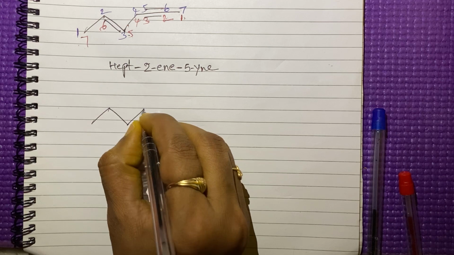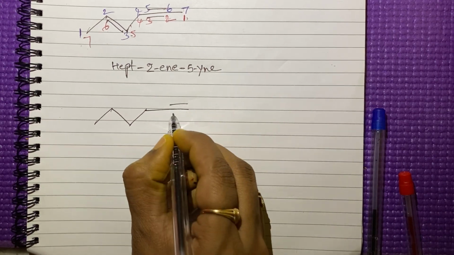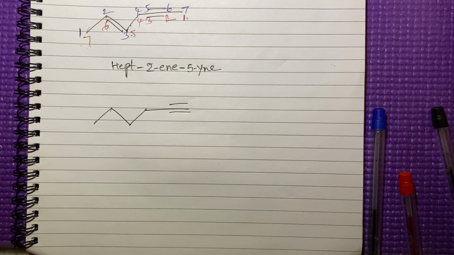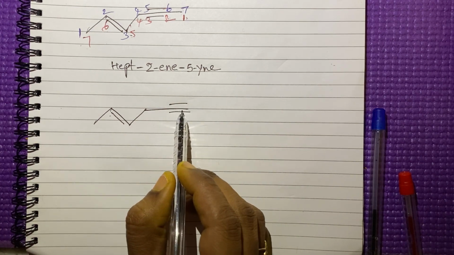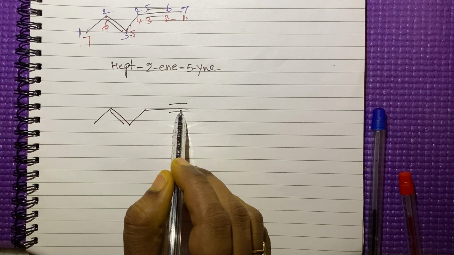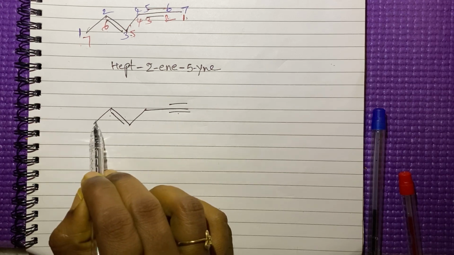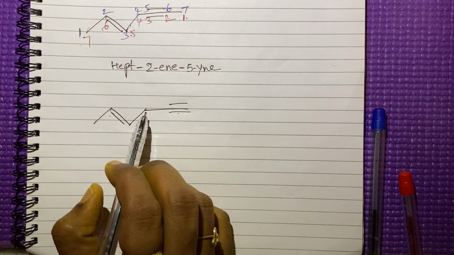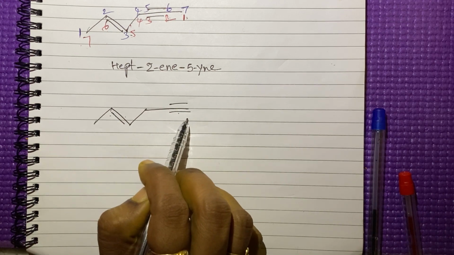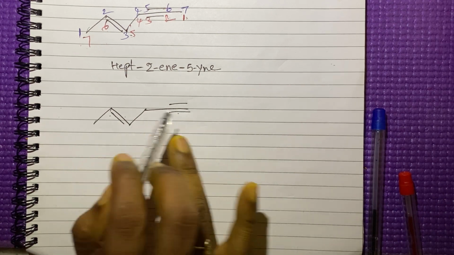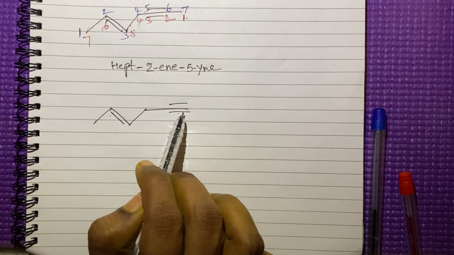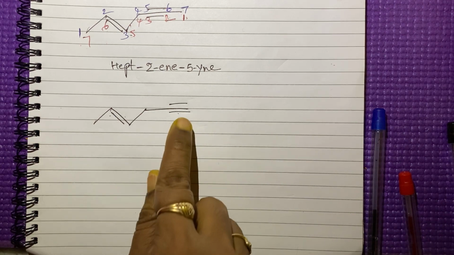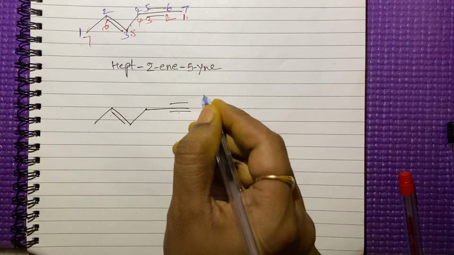In each and every example, we are seeing different rules. See here, in this compound, I am taking a triple bond and a double bond again. The triple bond is present in the terminal, but the double bond is present in the second position. For this type of compound, where the triple bond is present in the terminal, we have to give the least number to the bonds. So for the triple bond, we have to give the least number.